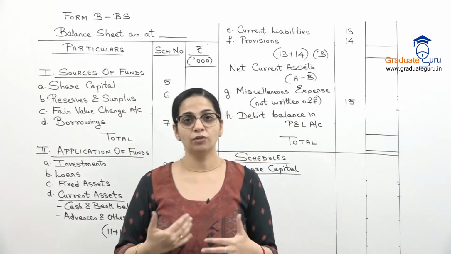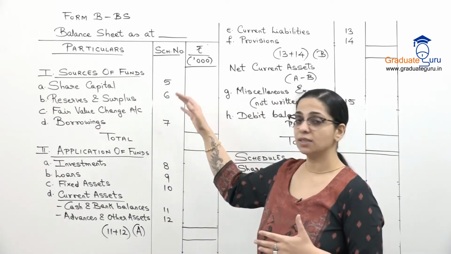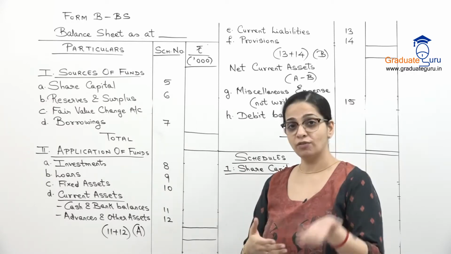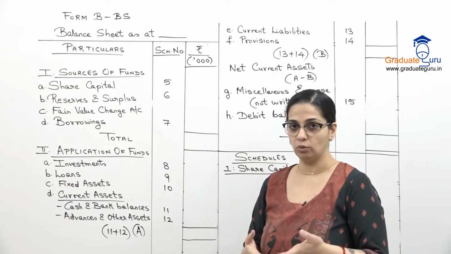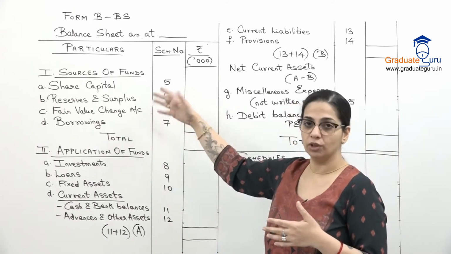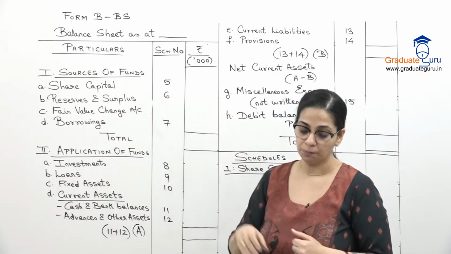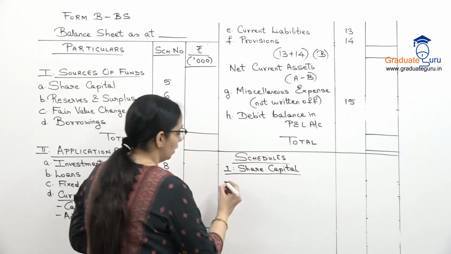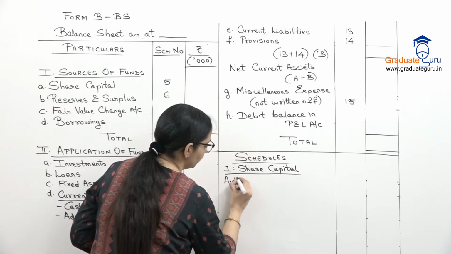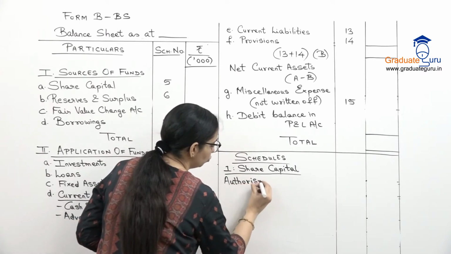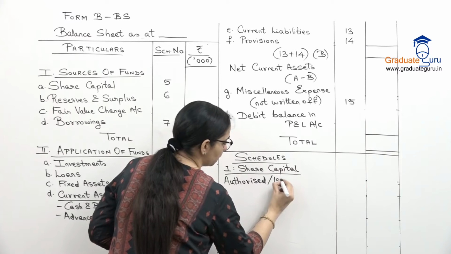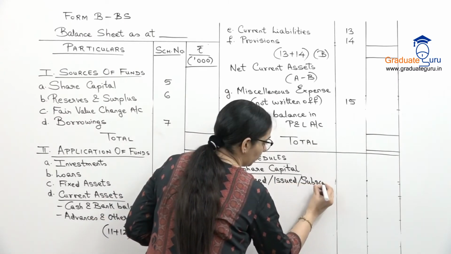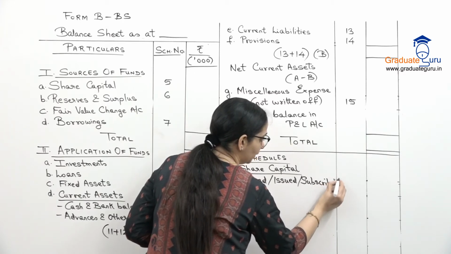अब यहाँ पर we have a few schedules. The schedule numbers are continued after the P&L. So P&L revenue account, sorry. In revenue account we saw that there are 4 schedules. After that 5th schedule onwards is what is there in the balance sheet. So let us see how we will show our share capital schedule. Here if your sum gives you the breakup, then you need to show authorized, issued, subscribed and called up capital separately.